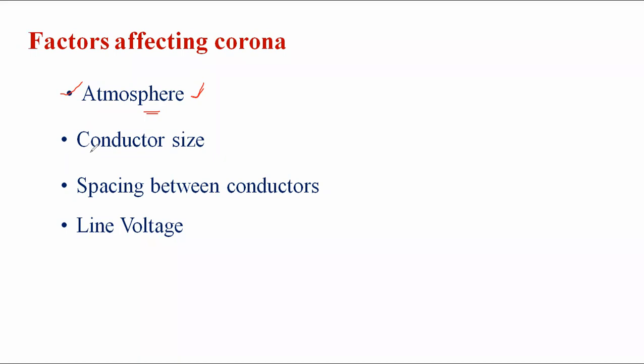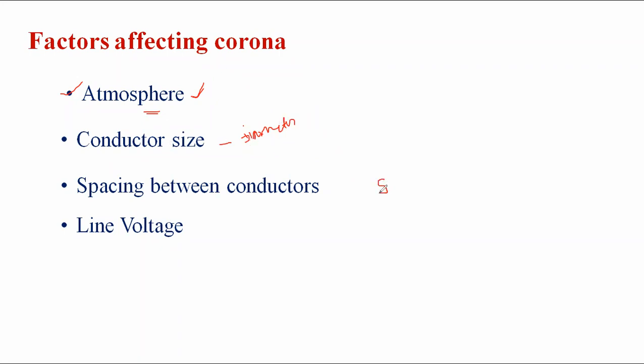Already we have studied that conductors are classified into 4 types: standard conductor, solid conductor, hollow conductor, and another one, the bundle conductor. Once we increase the diameter, the corona is decreased. That is, if the conductor diameter is increased, the corona is minimized. Generally, we prefer the standard conductor. In the standard conductor, the diameter is less compared to the solid conductor.